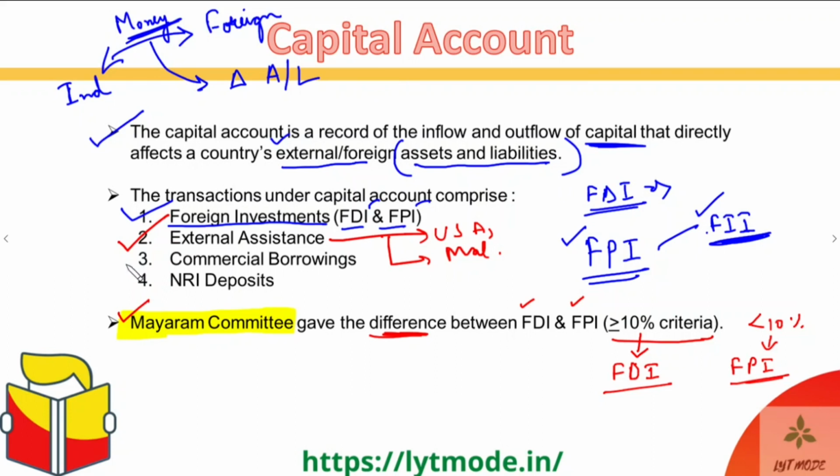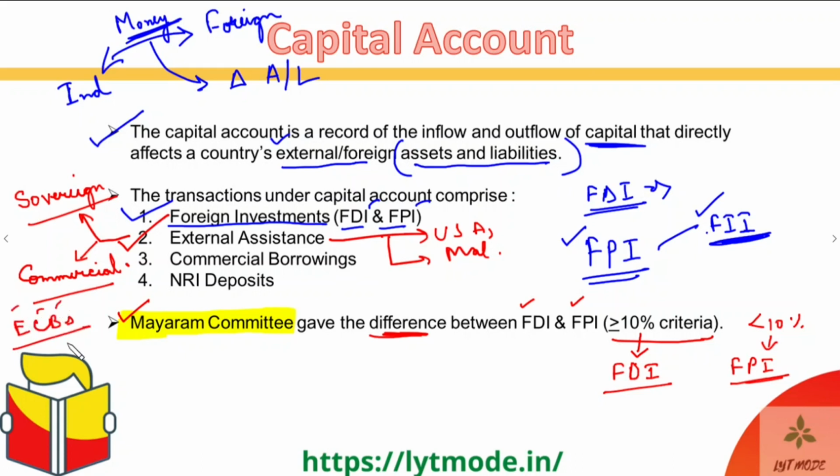Then the third one over here is, and again, not just sovereign. What the transactions that I talked about right now were sovereign transactions between governments, where the government gets involved. There is another kind of external assistance transaction which can also take place, which is commercial, in a very popular form known as ECBs, or external commercial borrowings. These also fall under external assistance. These are basically the commercial component of external assistance.